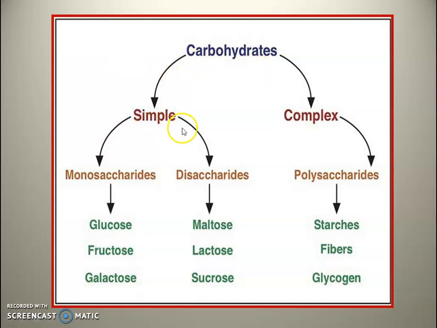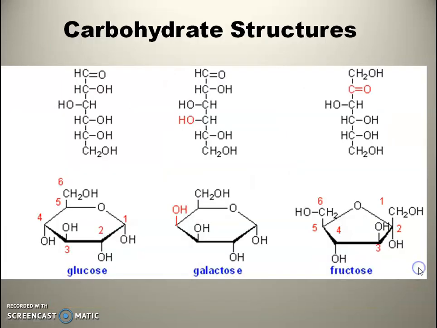Carbohydrates have a simple form and a complex form. Simple ones are divided into monosaccharides and disaccharides. Monosaccharides are glucose, fructose, and galactose. Disaccharides are maltose, lactose, and sucrose. Polysaccharides have examples such as starch, fibers, and glycogen.